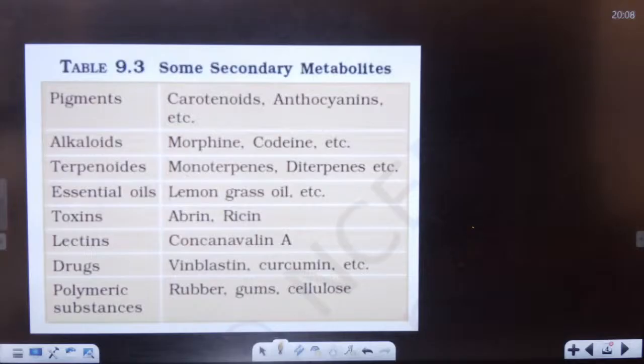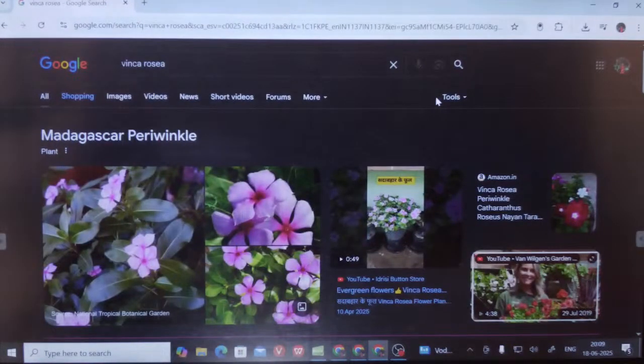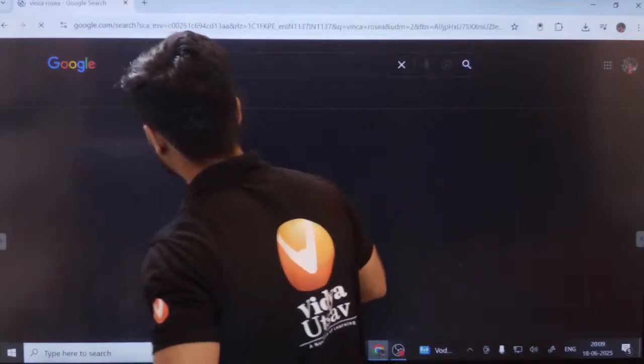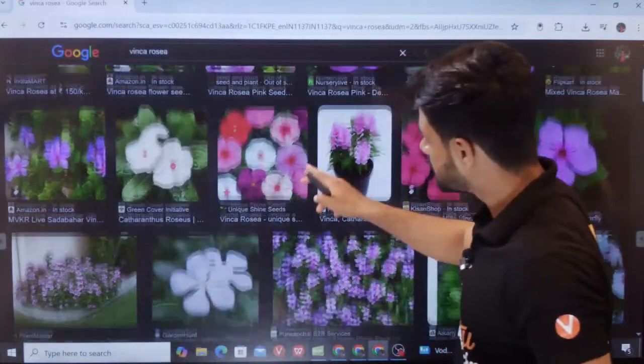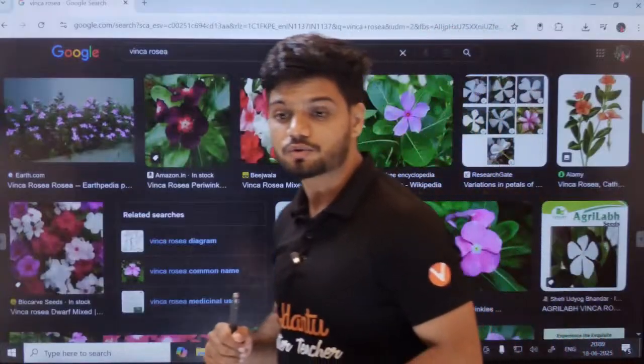Vinca rosea. It's called Vinca rosea only. Students, have you seen this near your house? It's a very famous plant, found near many homes. They come in white and they come in pink. These are called Vinca rosea, students.